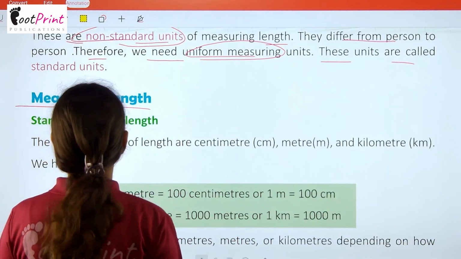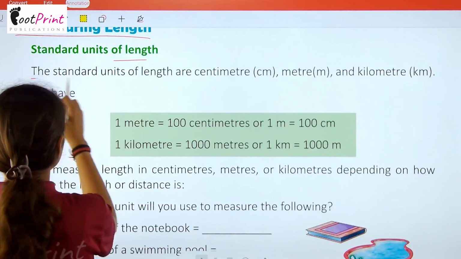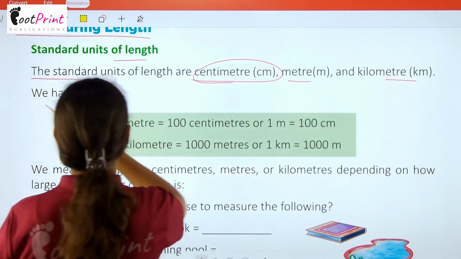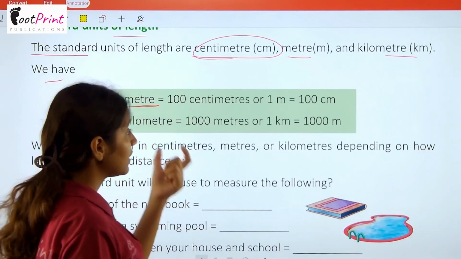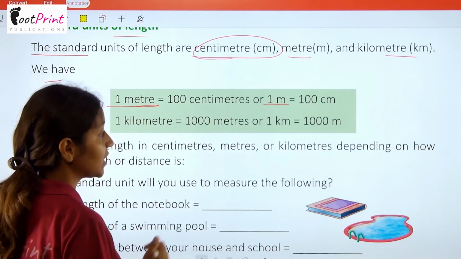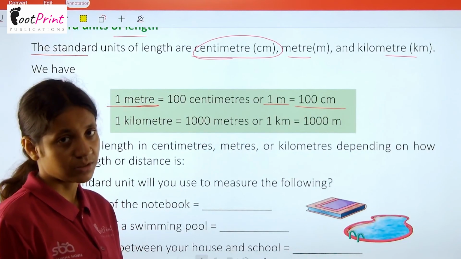Now, measuring length. The standard units of length are centimeter, meter, kilometer, and here we can see that 1 meter equals 100 centimeter. Or we can say 1 m equals 100 cm.